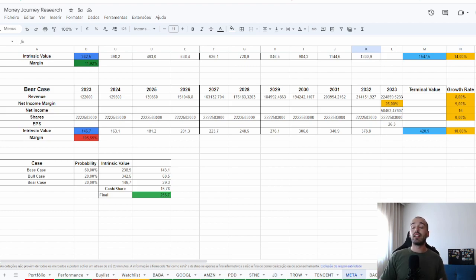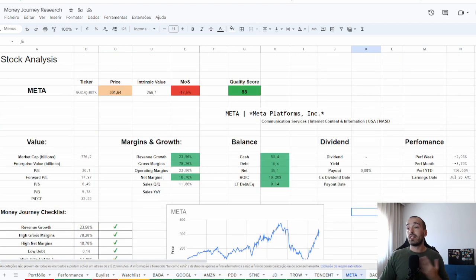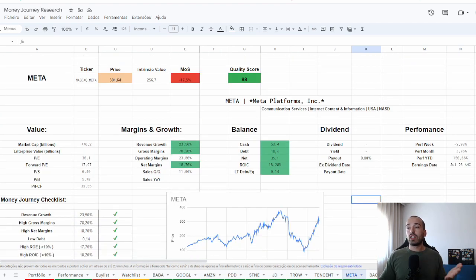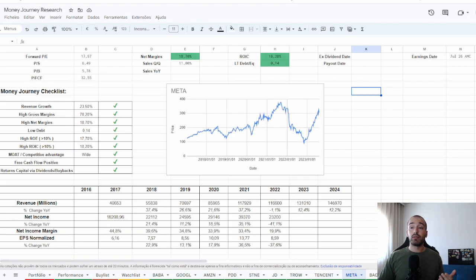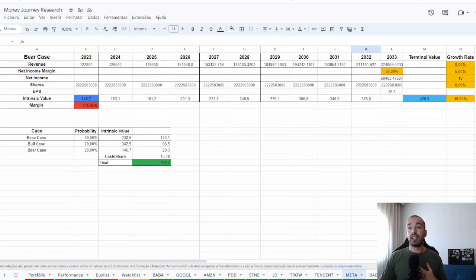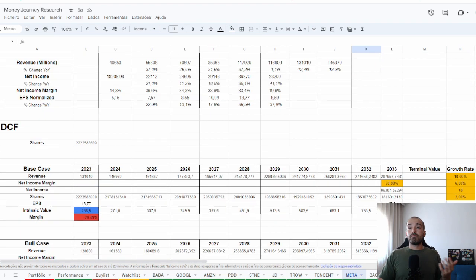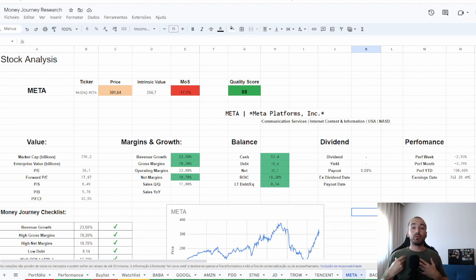I will assume the net debt at the moment. Meta has more cash in hands than their long-term debt, so I will assume that cash they have in hand. Their net debt is negative, so they have no debt and they have cash in hand. They will have around $15 per share or more. So my fair value for Meta will be around 256. So that's my fair value. It's not an intrinsic value because I didn't use a 10% discount rate.